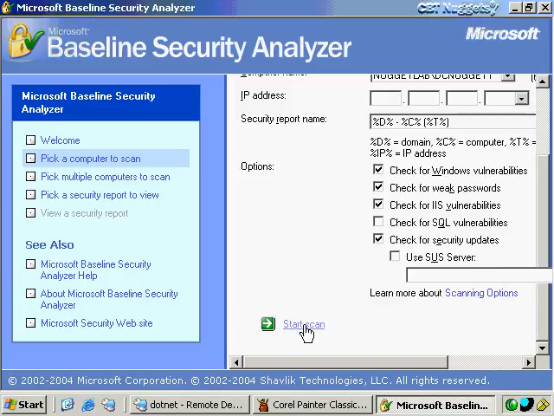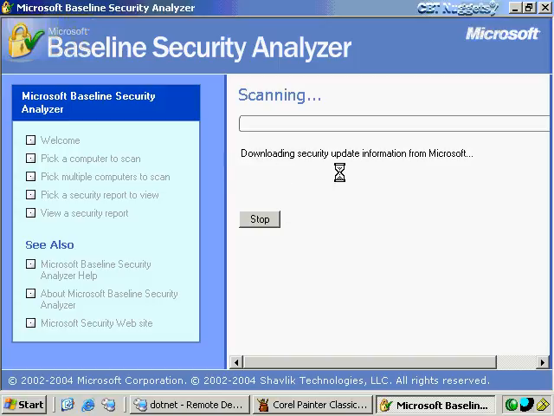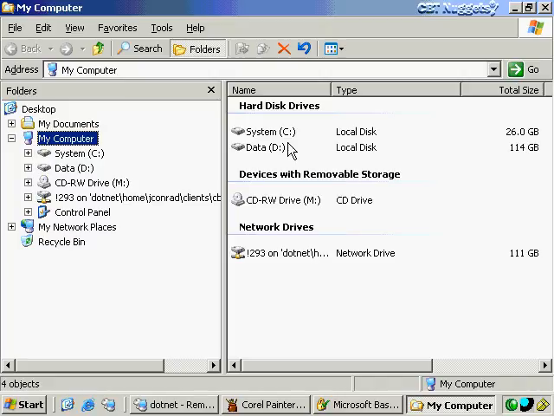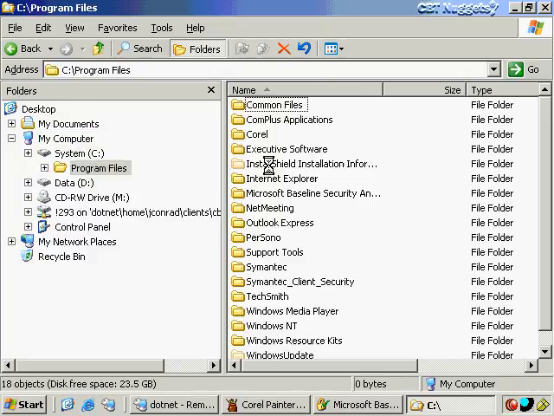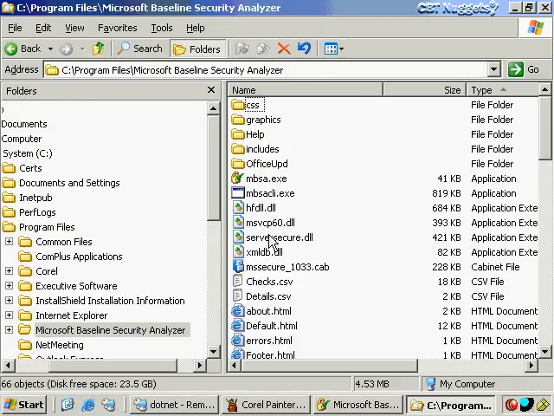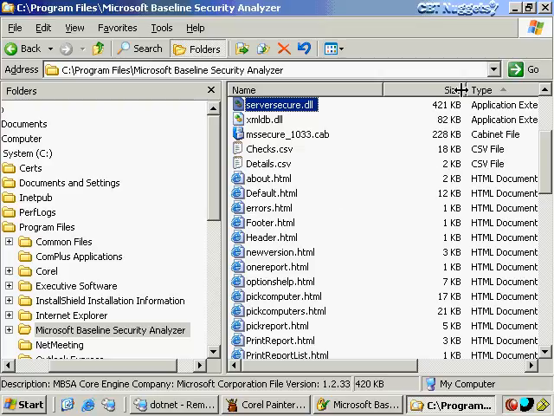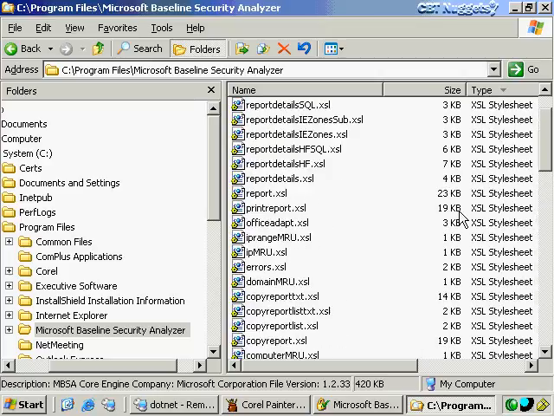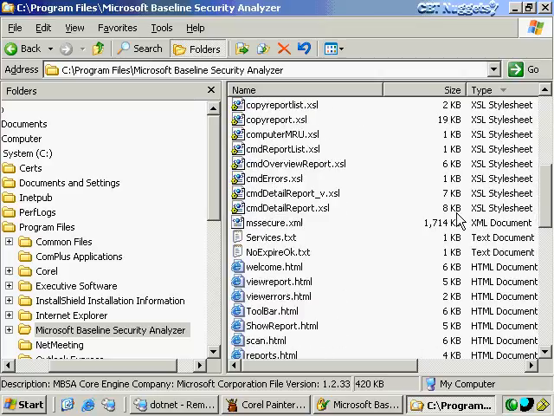Now here I'm going to go ahead and start the scan, and what it's going to do is download the security update information from Microsoft. It's actually downloaded it already from a previous time that I ran this, but it downloads about a 1.7 megabyte file, and as long as it's running a scan, I'll show you where that file is. Just go under Program Files, Microsoft Baseline Security Analyzer, and it's a file here. It's an XML file. In fact, let me sort according to type here so I can find it a little bit easier. There it is, mssecure.xml.